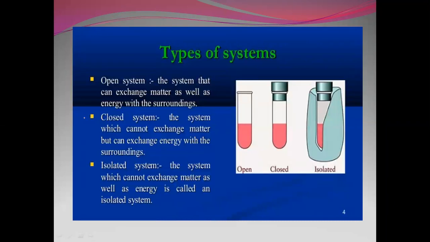Then we can talk about the types of systems. There are three types of systems: open system, closed system, and isolated system. An open system is a system that can exchange matter as well as energy with the surroundings. A closed system cannot exchange matter but can exchange energy with the surroundings. A system which cannot exchange matter or energy is called an isolated system. Here I tried to show an open system, a closed system, and an isolated system.